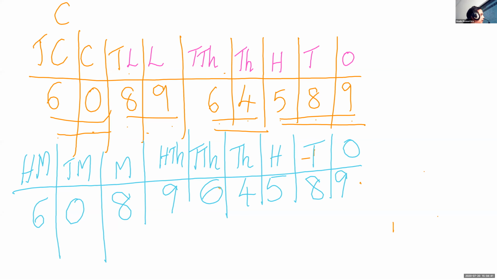Alok, can you help? Please unmute. Yes, ma'am. 608 million. Very good. 608 million, then 96,000. You have to read three digits.